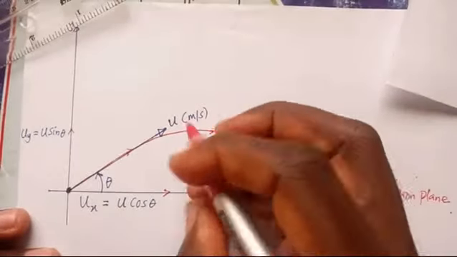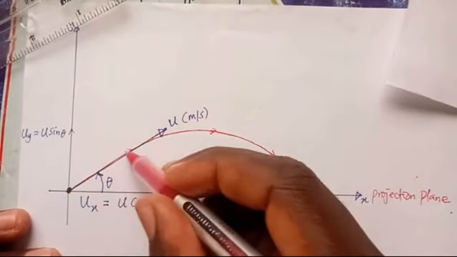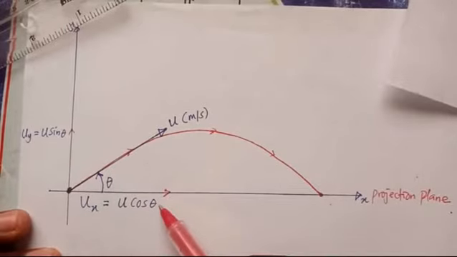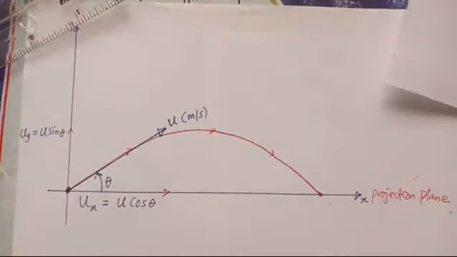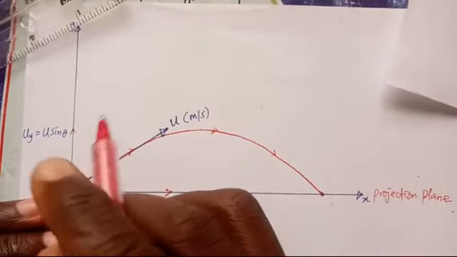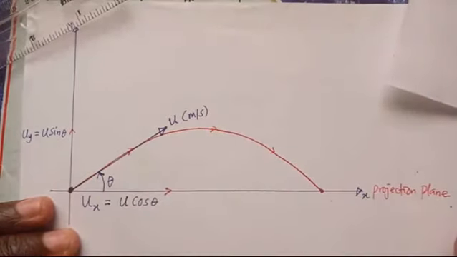You can see that as it is moving, it has, as we explained, horizontal velocity and vertical velocity. Now take this into consideration. Don't forget that this horizontal component, u sub x, is constant throughout the motion.